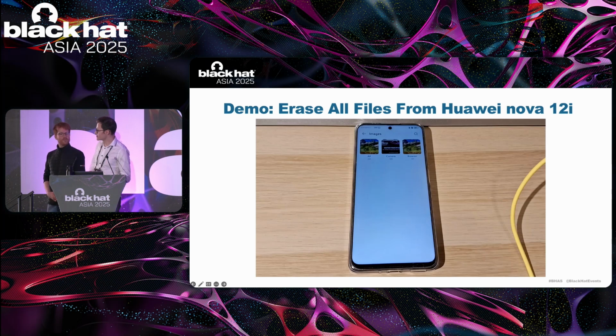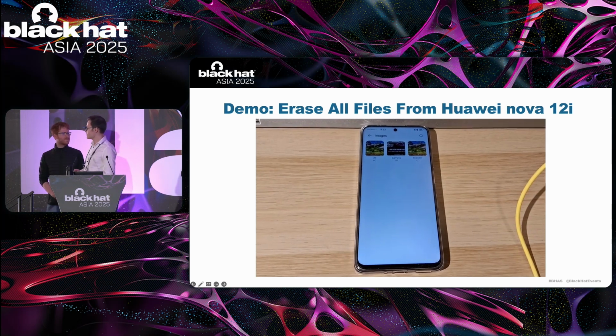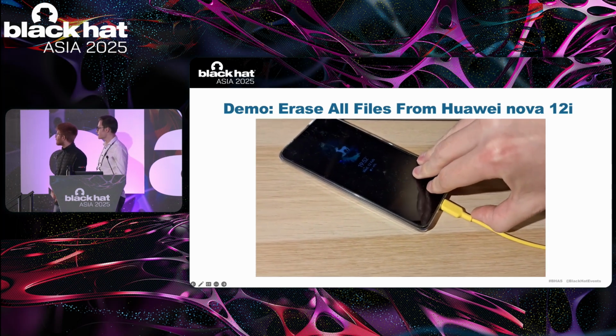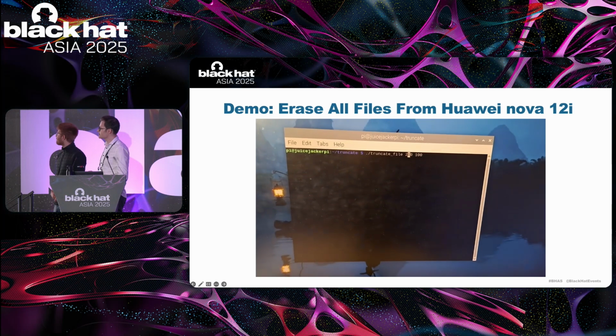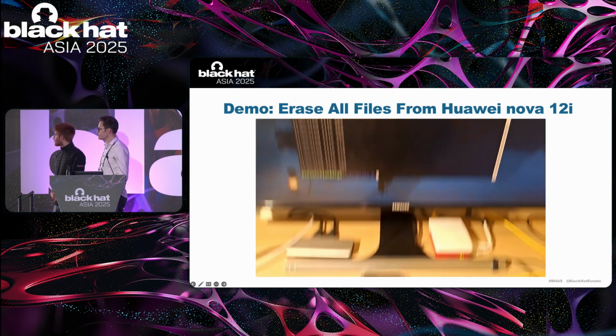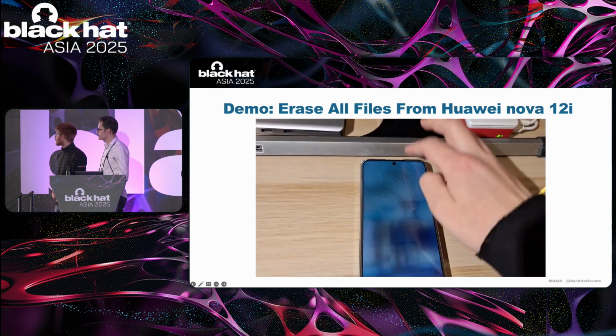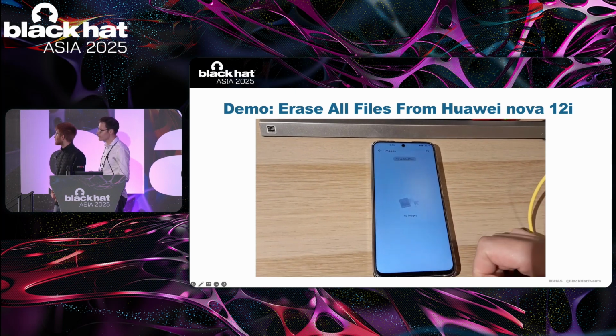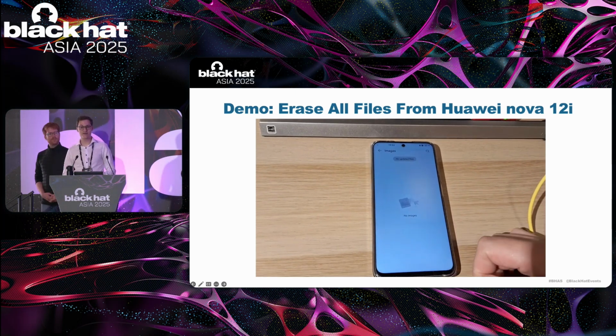You can see that we start with a device where obviously there are images on the device. Now we lock the device, we connect it to our computer, and on the computer, we start the attack script. Okay, then we unlock the device again. You can see that it takes the unlock PIN to actually get into the device. Then we refresh the view, and now all files are gone. And this is essentially because although the files are still there, they no longer contain any valid image information. So effectively, this erased all user data from this device, even though it was locked for the whole time.